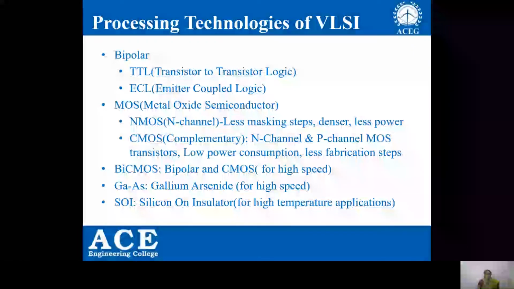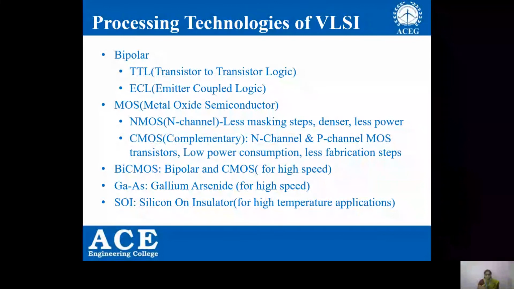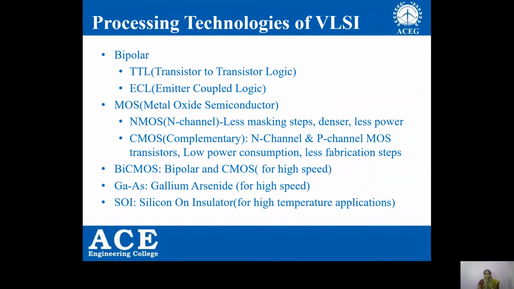Coming to the processing technologies of VLSI, depending on the type of transistor we are going to fabricate on the IC, the processing technology is going to differ. If we fabricate only bipolar transistors, then the processing technology will be bipolar. If we fabricate only NMOS transistors, then the processing technology will be NMOS. So like this, the processing technology is going to differ. We have so many processing technologies, and among those, a few famous technologies are listed here.